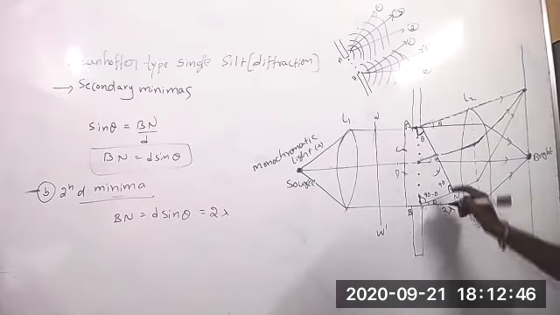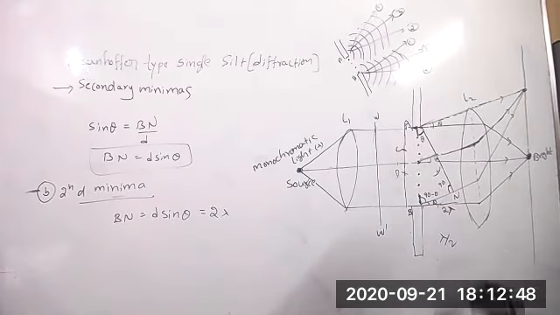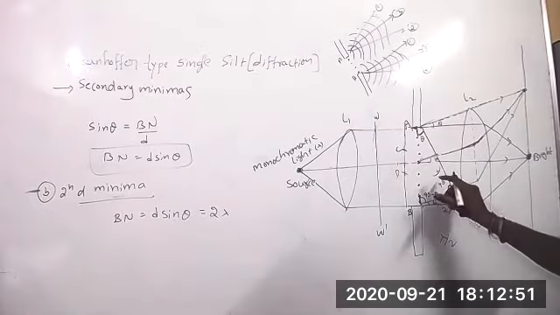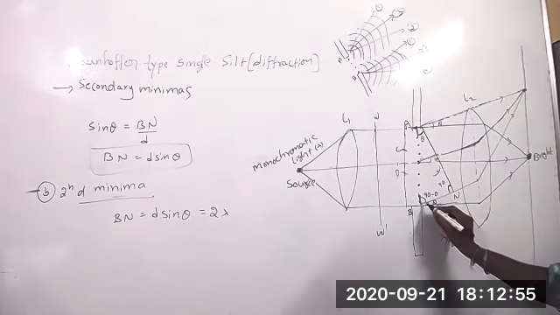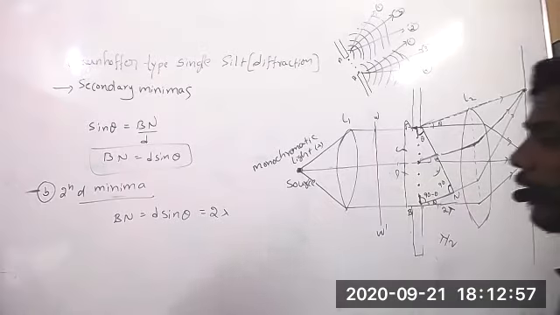Again, each part will become lambda by 2, because when dividing into 4 equal parts, the total is taken as 2 lambda.